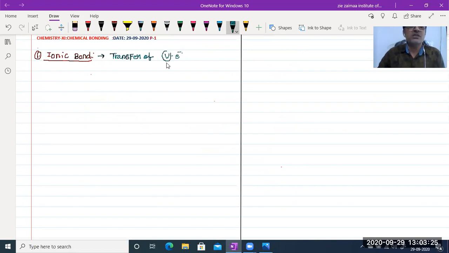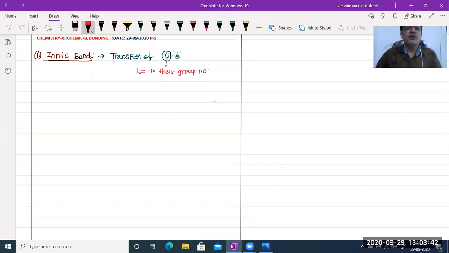What does valence electrons mean? Everybody knows. The number of valence electrons is equal to the group number, isn't it?